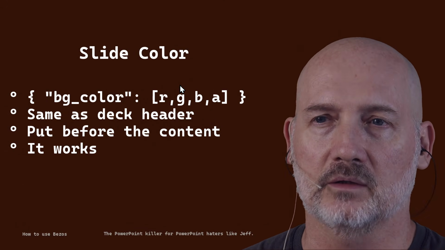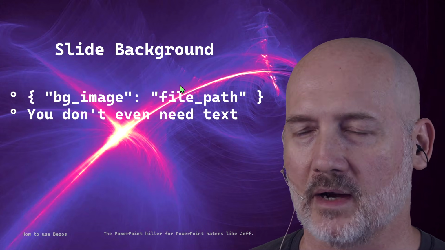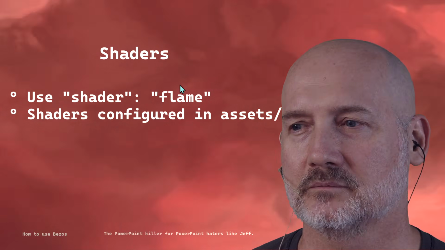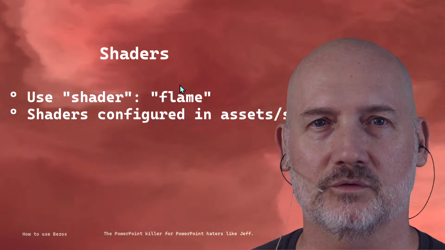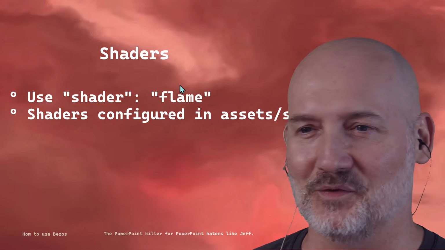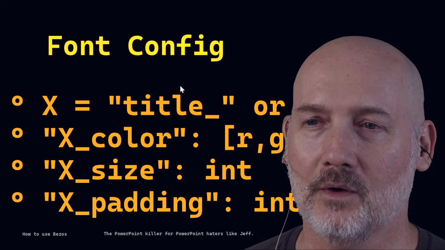You can change the background color, so make it look like that. You can add an image to the background. Simple. You can add a shader to the entire thing. This shader, I don't know very much about shaders. I just wrote this one. This is the only one I've written. No, I haven't done the one, Lightning. I'll show you Lightning in a second. But there you go, shaders.